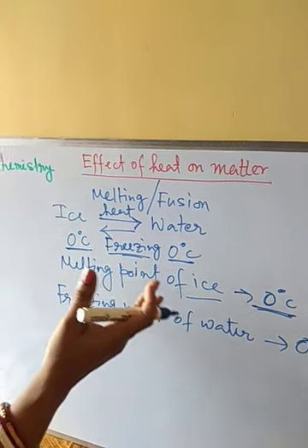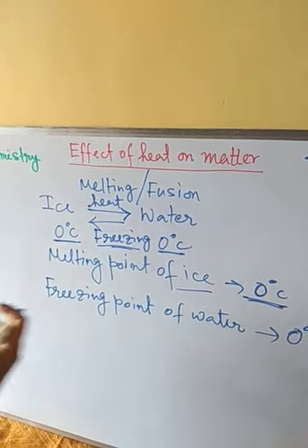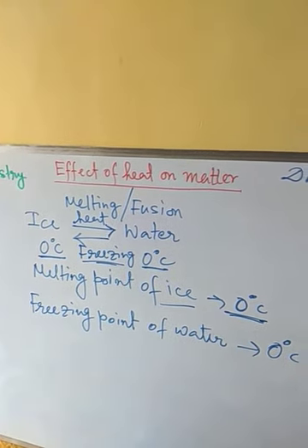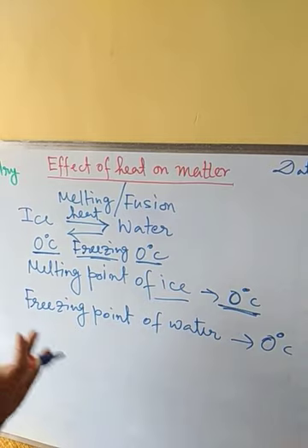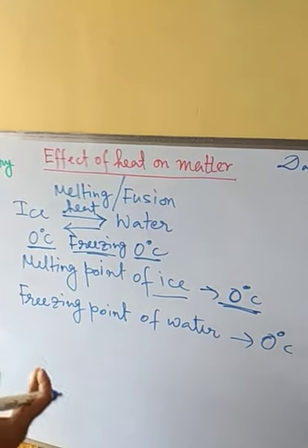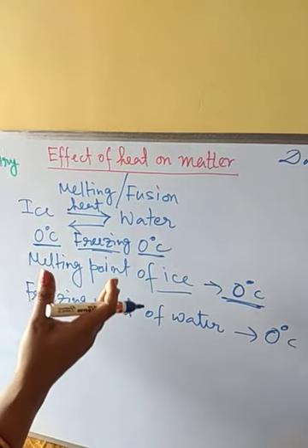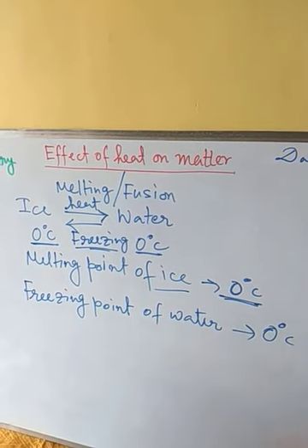When we are taking heat out of water, or putting the water in a refrigerator, the temperature of water will decrease and come to 0 degree centigrade, and then the water starts forming ice.